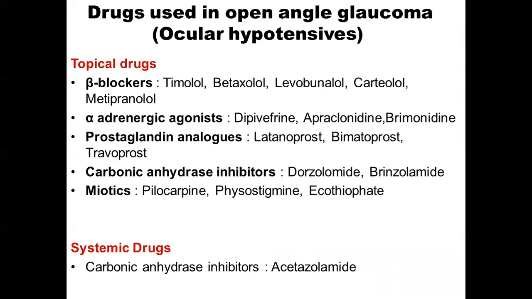You have alpha adrenergic agonists like dipivefrin, apraclonidine, brimonidine; prostaglandin analogs like latanoprost, bimatoprost, travoprost; carbonic anhydrase inhibitors like dorzolamide, brinzolamide; miotics like pilocarpine, physostigmine, and other cholinergic agonists like ecothiopate. Systemic drugs include carbonic anhydrase inhibitors, acetazolamide. So carbonic anhydrase inhibitors can be given both topically and systemically. The examples are different and you should know both by heart.